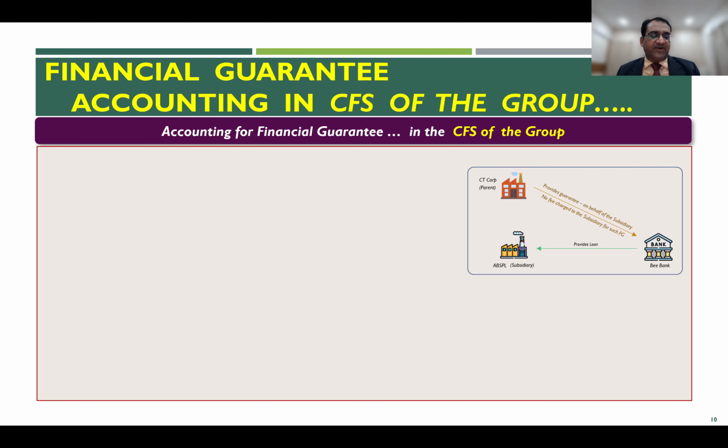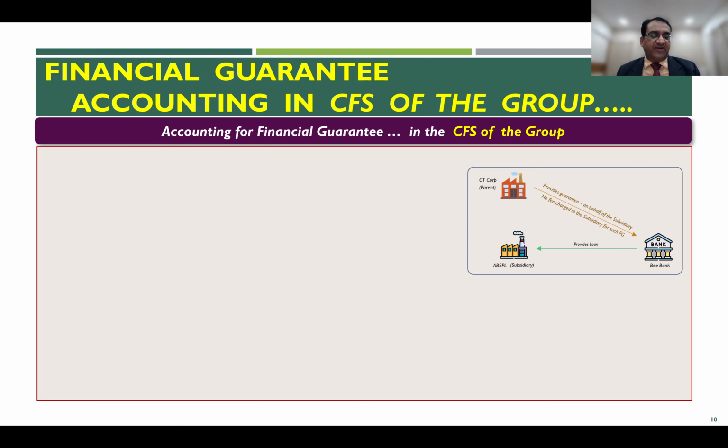Therefore, in the CFS, apart from reversal of the journal entry recorded by the parent, this entry which is recorded by the subsidiary for recognizing the capital contribution, the credit of 2 lakhs, also needs to be reversed or eliminated. And that elimination is done by transferring or reversing it to the loan liability. Originally the loan was recorded at only 98 lakhs because the balance 2 lakhs was recorded as capital contribution.